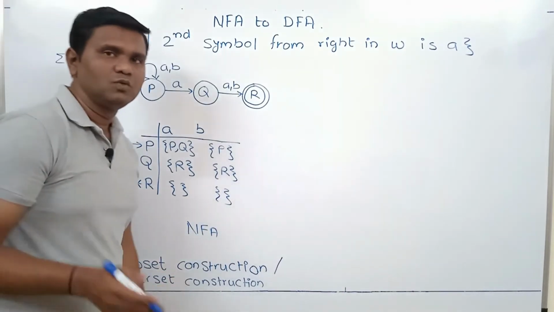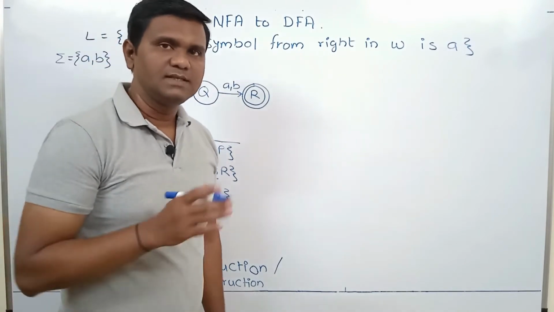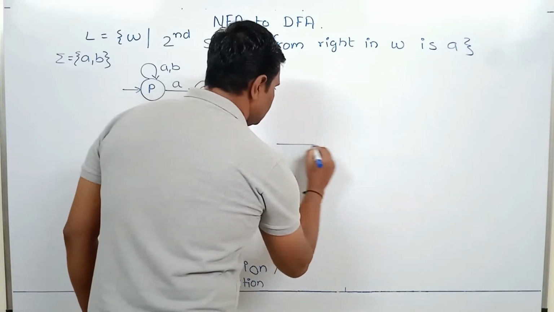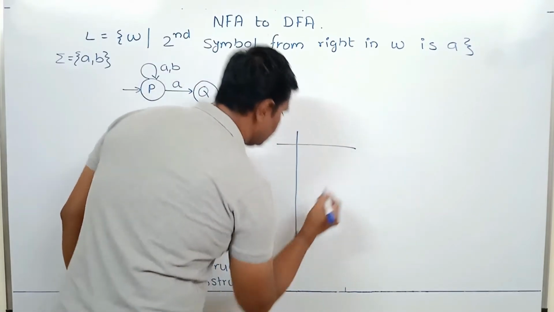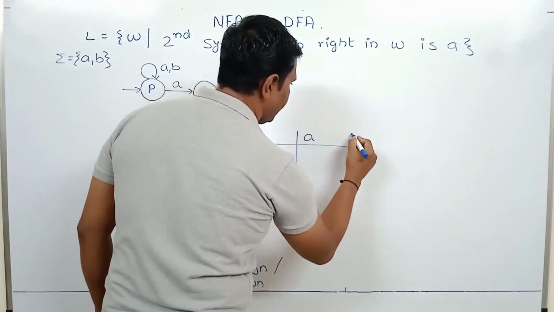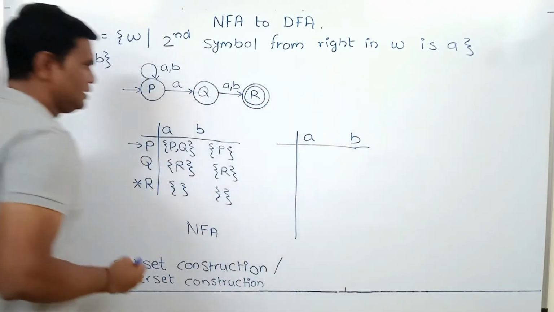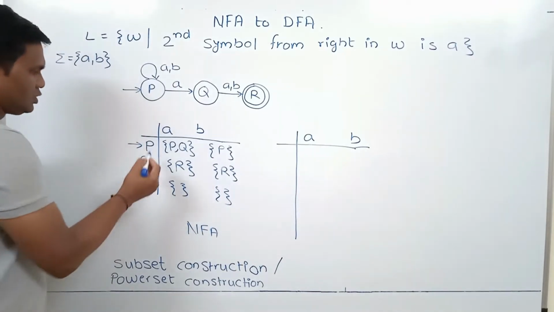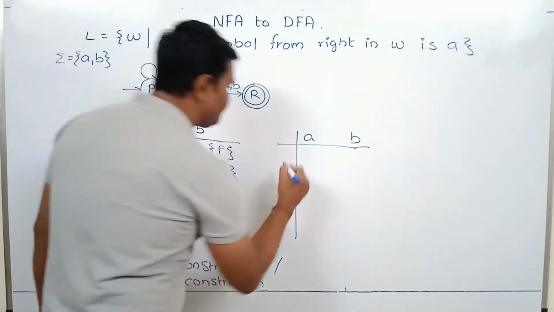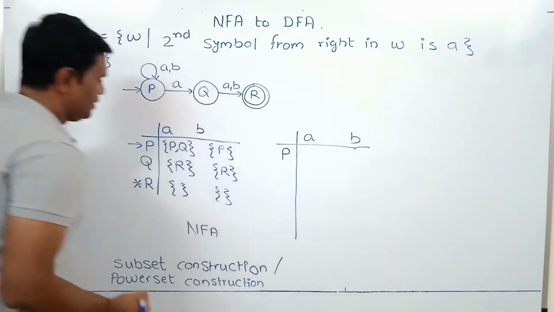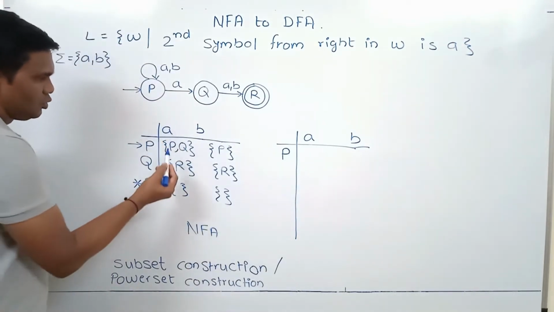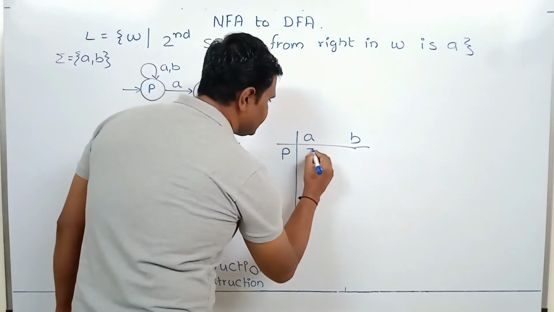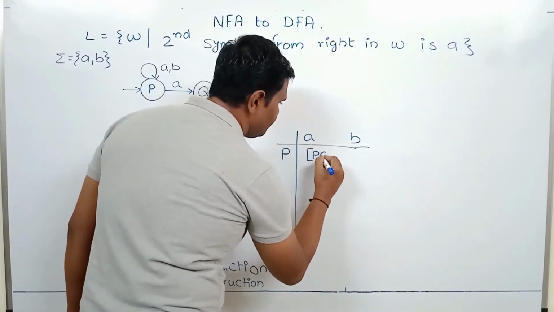Now in next step, we start constructing transition table for equivalent DFA. So we have to consider transitions for A and B. So here first step is consider transitions of initial state. So we have to consider state P. Now P on A goes to P or Q. So here we consider equivalent state PQ.